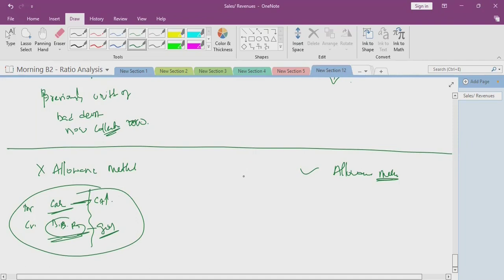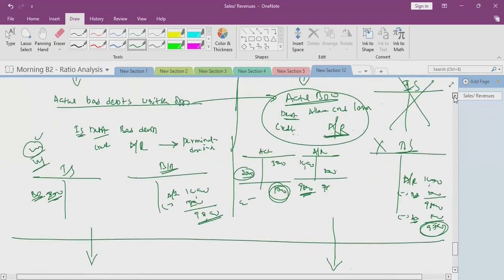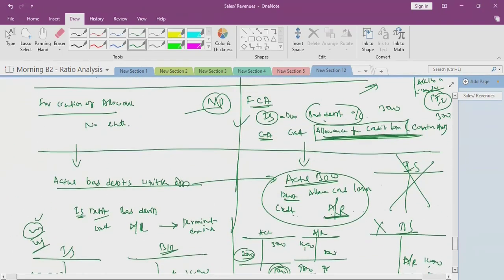When previously written off bad debt is now collected, we restore the allowance account. Previously we recorded the entry: debit allowance for credit losses and credit accounts receivable. This entry we will reverse.